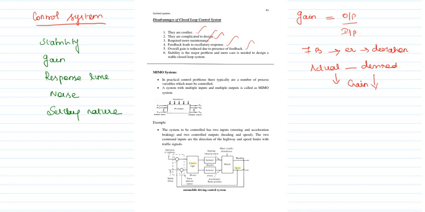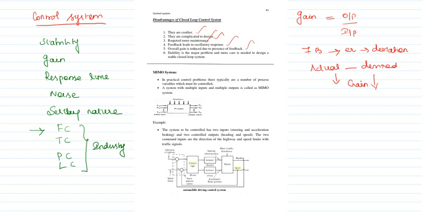In general control system, there are 4 things very important: flow control, temperature control, pressure control, then level control. These are the 4 things that are very important in industry. So if people don't have enough knowledge of control system, then they can't perform, right?